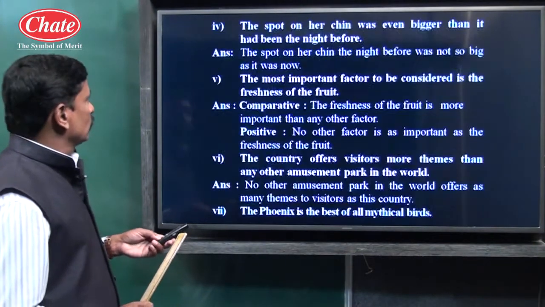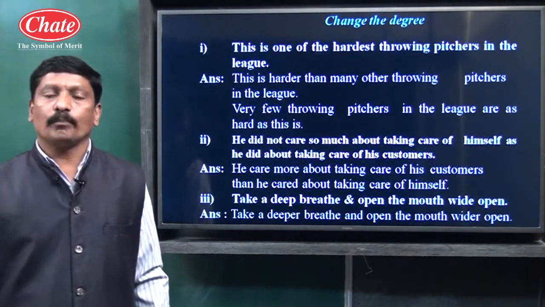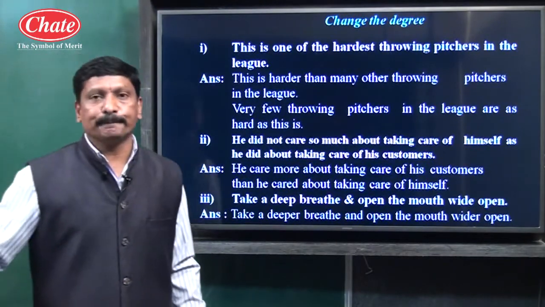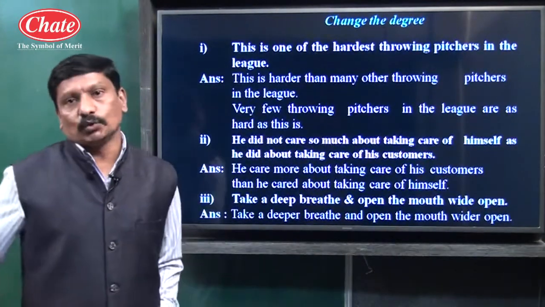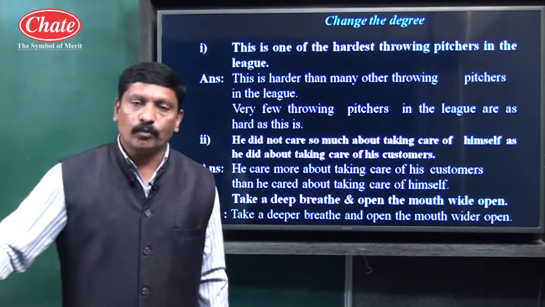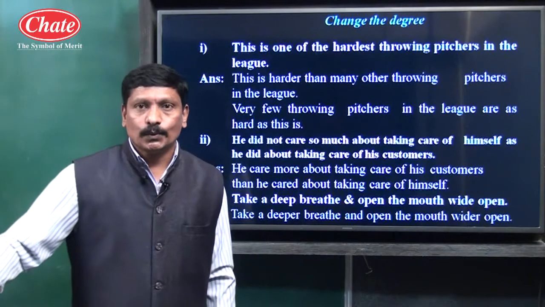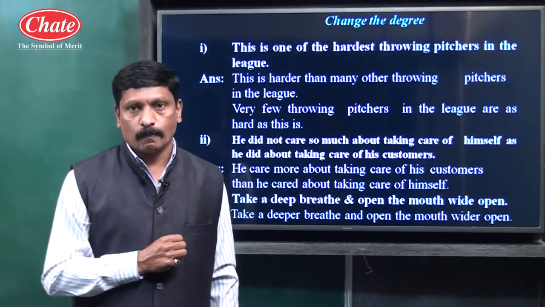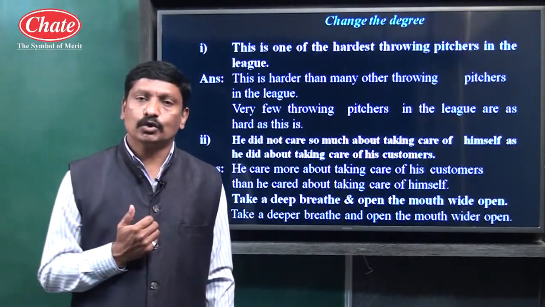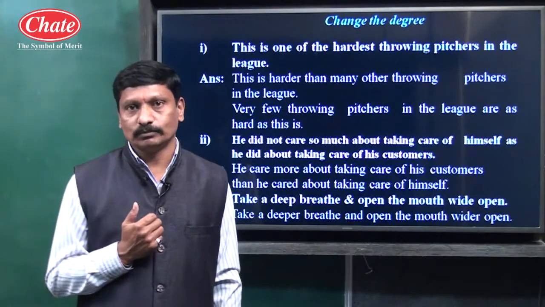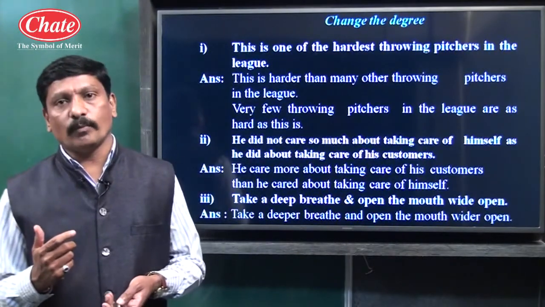So children, through these examples, it is clear that in degrees of comparison, I will repeat once again, degree is made up of using an adjective. An adjective can have three forms: positive form of adjective, comparative form of adjective, and superlative form of adjective. Is it clear, children?